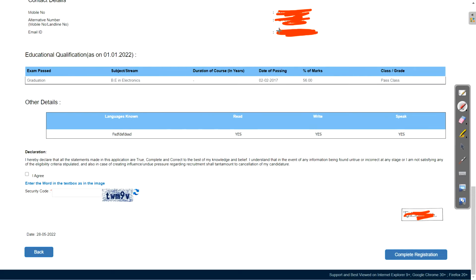Now this is the preview of your form. Just scroll down and click on I agree. First verify all the details you entered, enter the security code and click on Complete Registration.